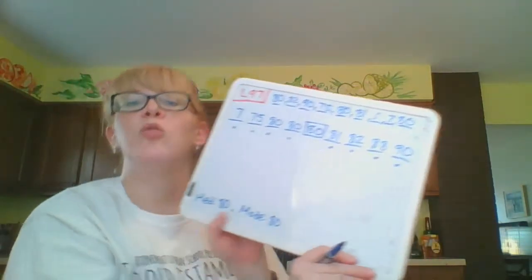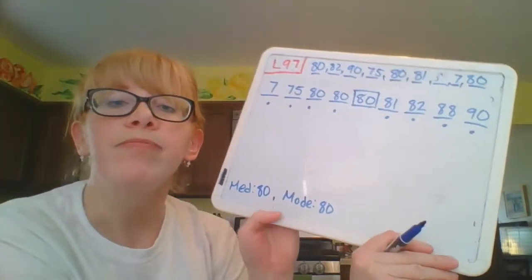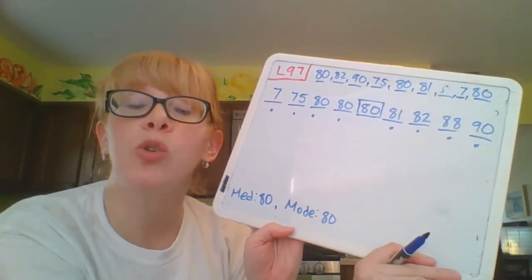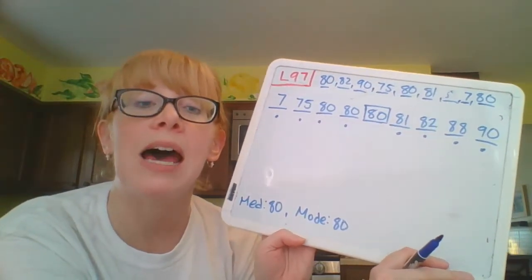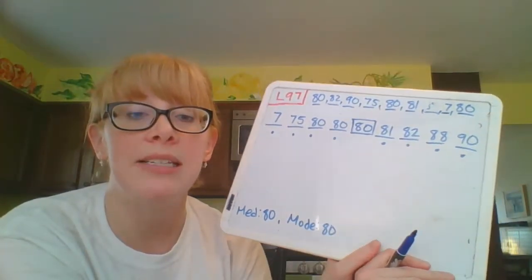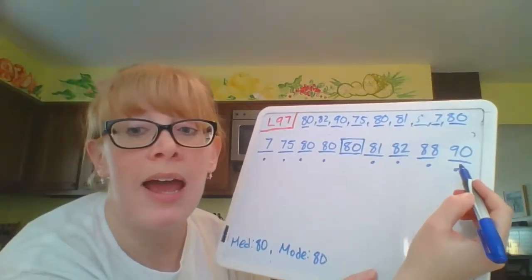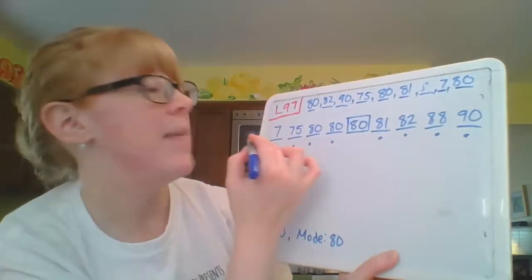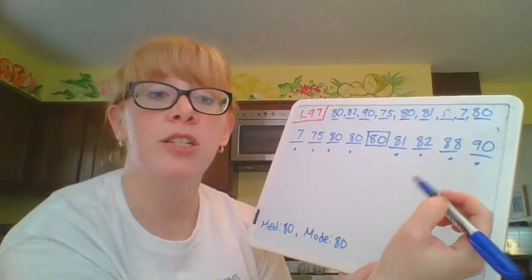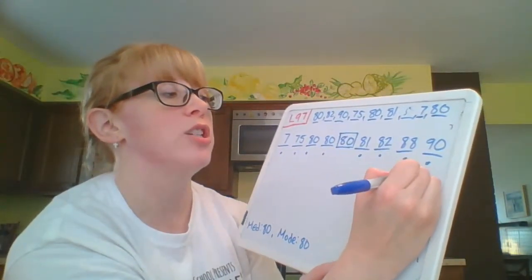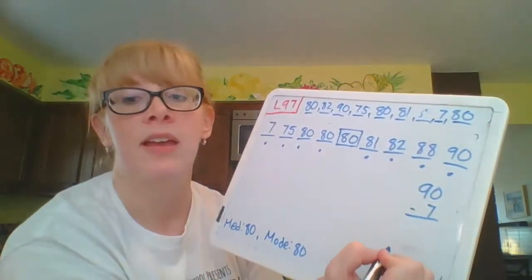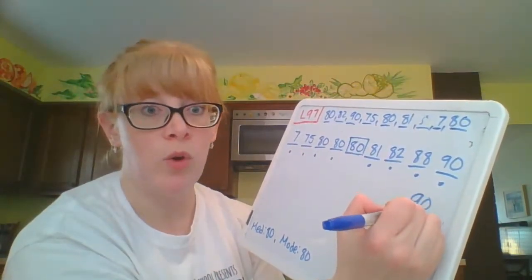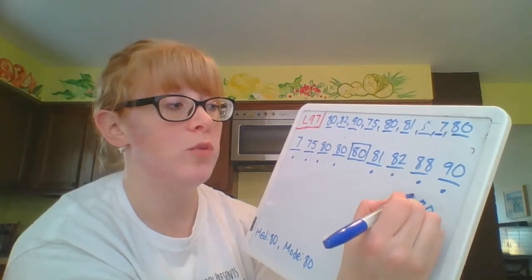Now, to find the range, I am going to subtract the smallest number in my data set from the highest number in my data set. So it's going to be 90 minus 7. My range is going to be the difference. So it's a subtraction problem. 90 minus 7. If you wanted to regroup, you could, or you could just do mental math.